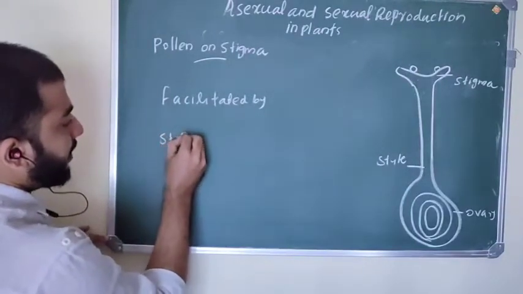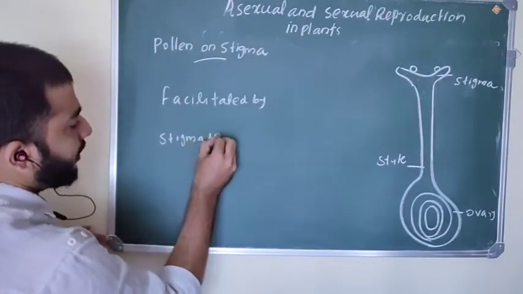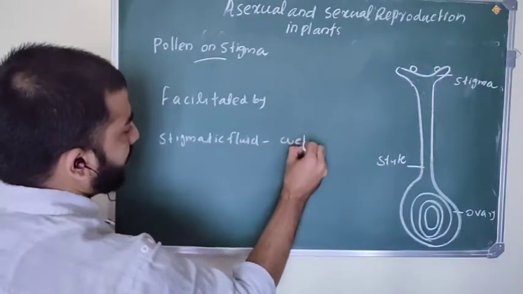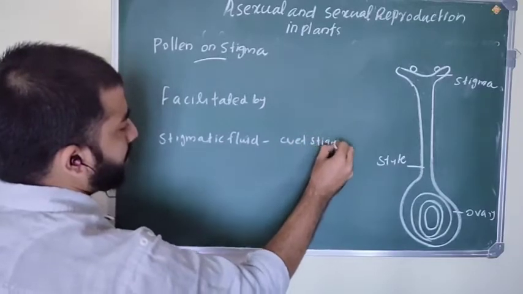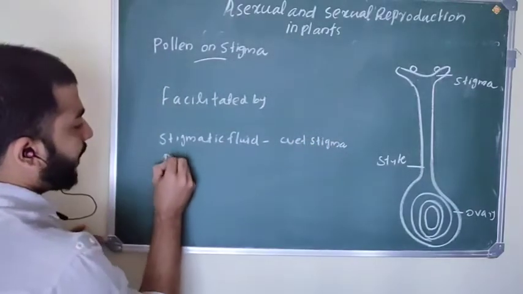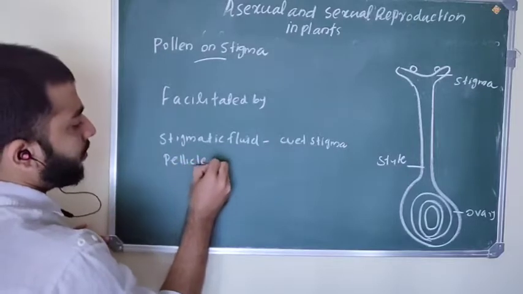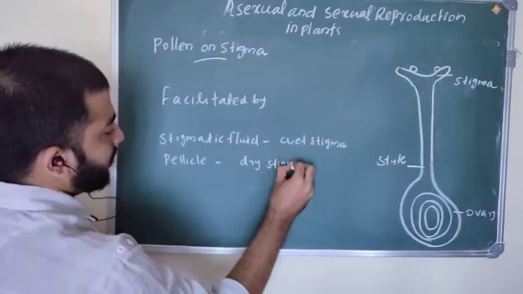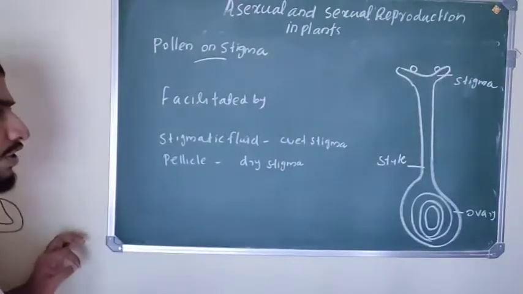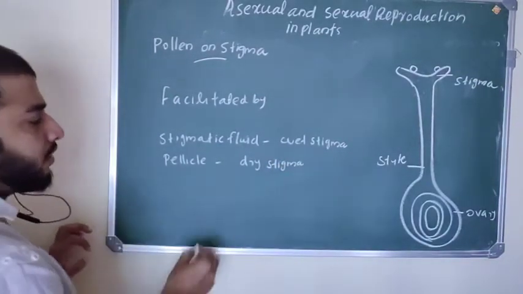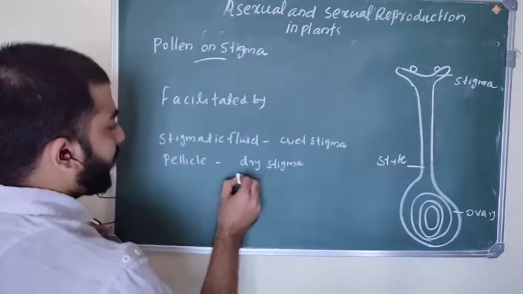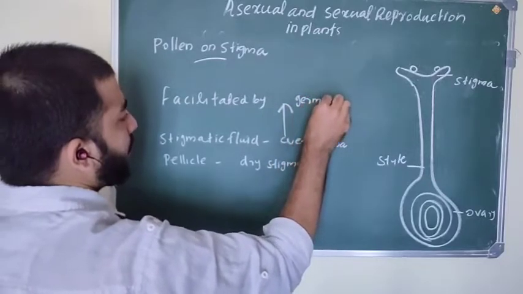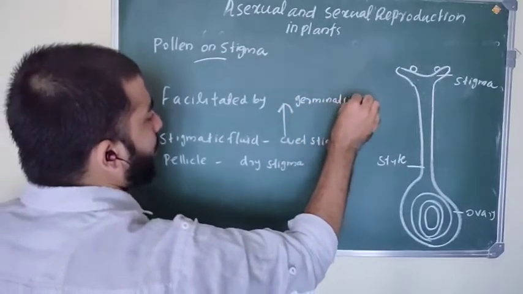One is stigmatic fluid, which is present on the wet stigma, and the other is pellicle, which is present on the dry stigma. Stigmatic fluid on the wet stigma and pellicle on the dry stigma lead to germination of pollen.